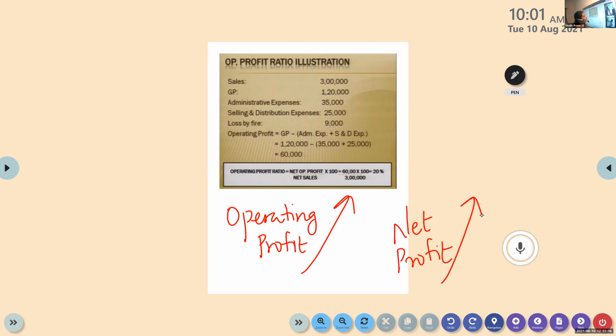So that is all about the ratios. We have successfully completed this chapter. Now in the next hour, we'll solve the numerical questions. So I want all of you to quickly go through all the ratios.